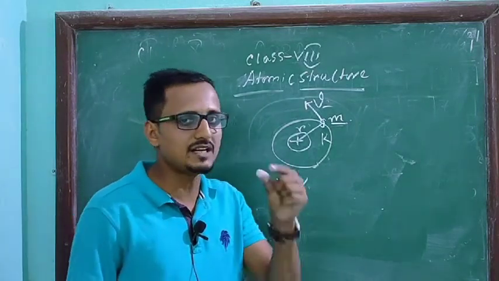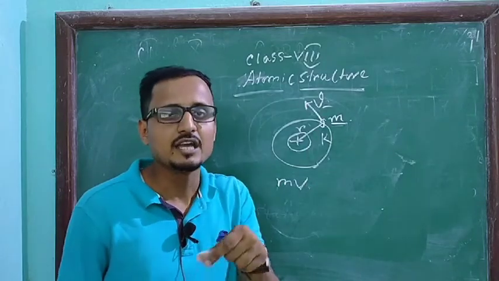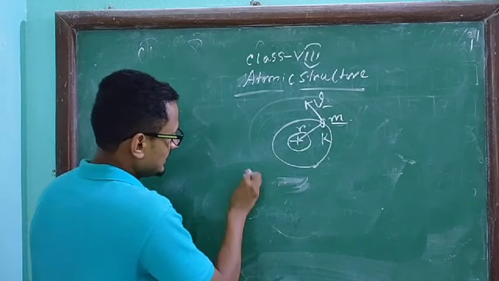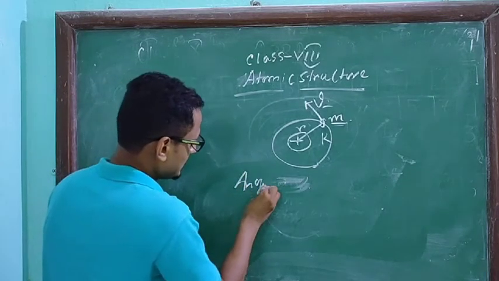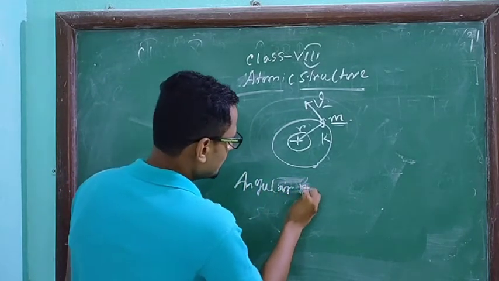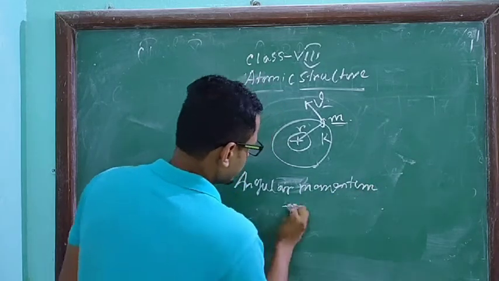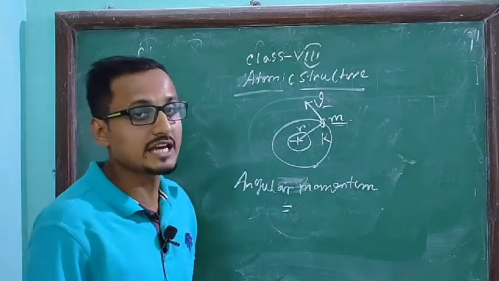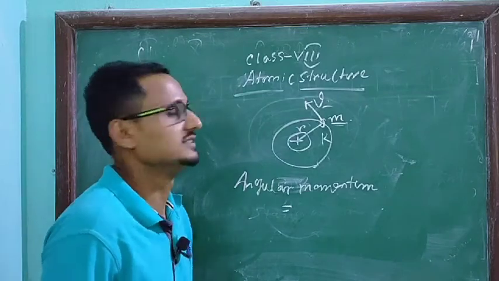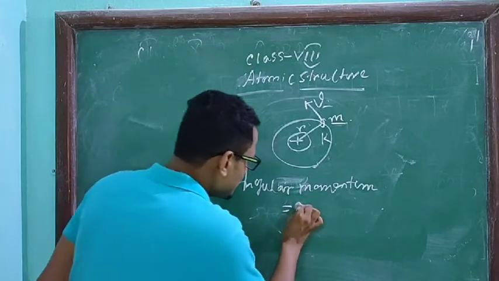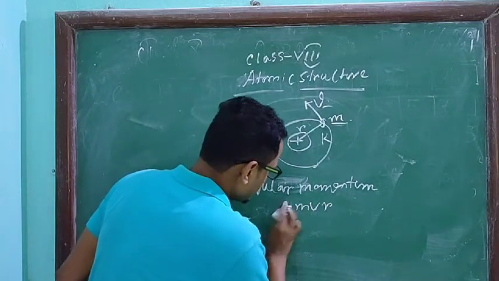But if the particle is moving in a circular orbit, it will have a momentum that is called angular momentum. Now, we can calculate this angular momentum by multiplying the radius with mass into velocity. So angular momentum is denoted as mvr.